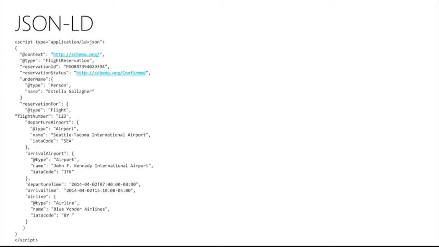Of particular interest to Cortana is the flight-specific details, like for instance, what is the flight number, the airline of travel, the departure and arrival airports, the date times of departure and arrival, and so on. So Cortana is able to scan Estella's emails and know all of this information, and then is able to help her track her flight and manage her travel.